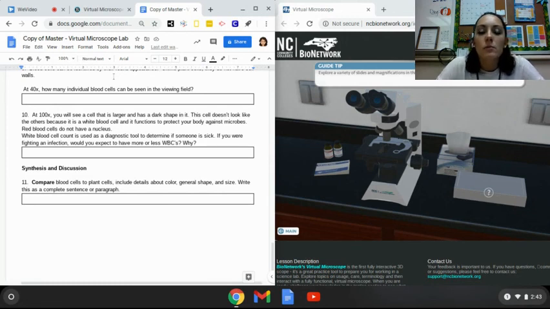This virtual microscope lab isn't due until Monday. I don't know how long it's going to take some people, but generally it's going to take about 1 to 2 days. So you have today and tomorrow, but then I'm also extending it if you need to finish anything up through the weekend and get it submitted by Monday. It will still be visible in Schoology until then. Otherwise, once you're done with this, that's it for today.